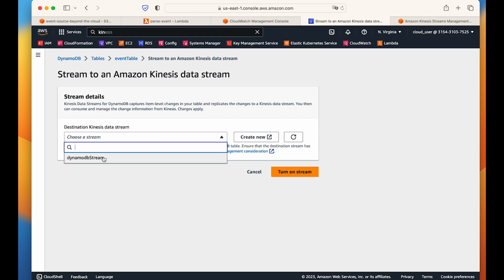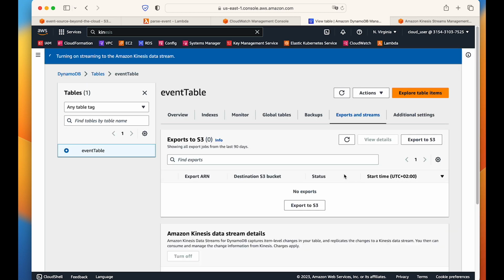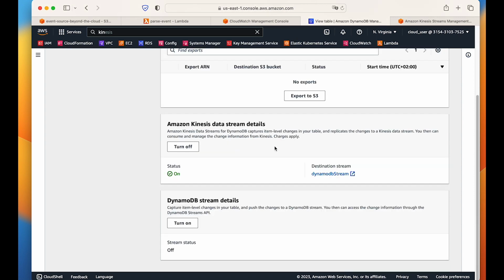I will select the stream that we have created, DynamoDB stream, and the retention period of the data is 24 hours. The number of consumers right now for the stream is 0 because we did not give any consumer to that. And the shard count by default, it will give me 4 shards. This is very fine for us. And then we will turn on the stream. It will take some time to turn on the Kinesis data stream. Now my Kinesis data stream is active.